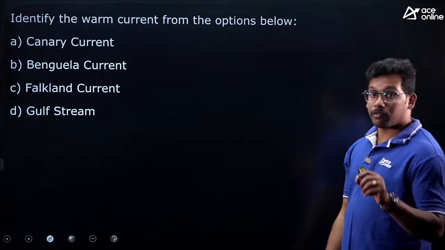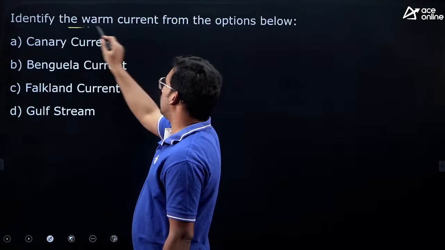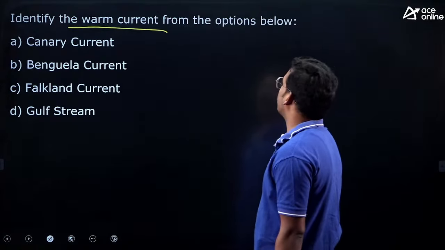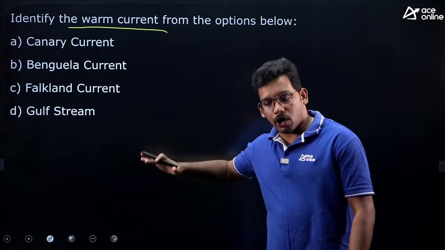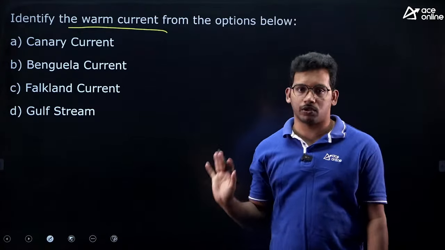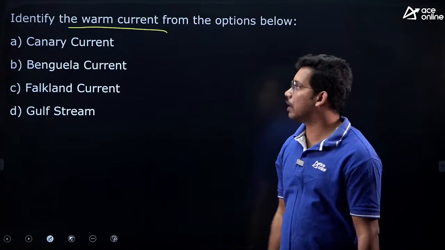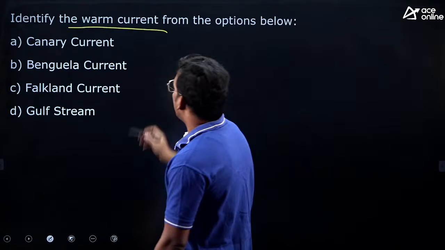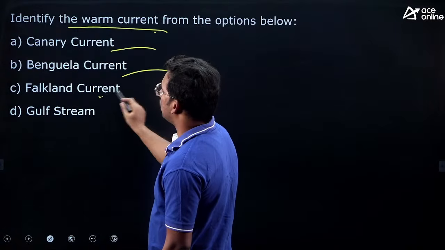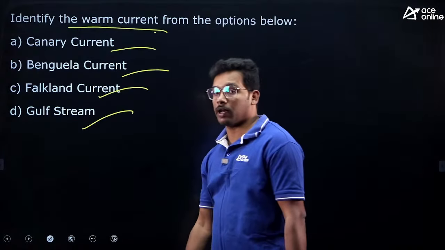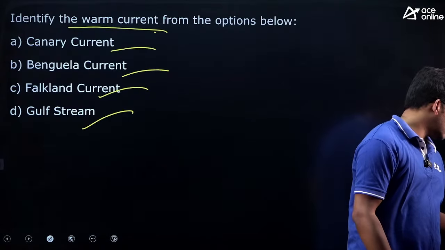Next, last question from physical geography. Then we will move to the Indian geography. Identify the warm ocean current from the options below. Ocean currents means horizontal movement of water around the oceans, and in different places they are called by different names. Canary current, Benguela current, Falkland current, Gulf Stream current. Most of the students ignore this topic, but there are previous year questions.